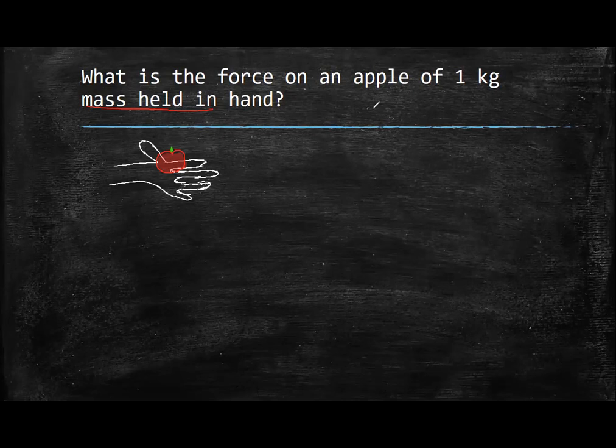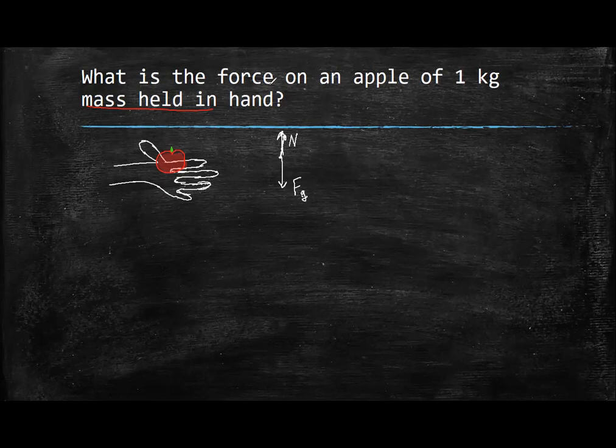So now, what is the force on this apple? The forces acting on the apple will be a downward force due to gravity, so we can write it as gravitational force, Fg. And also, because the apple is kept on the hand, there will be a normal force on the apple. So there is a gravitational force downwards, and there is a normal force, a contact force between the hand and the apple.